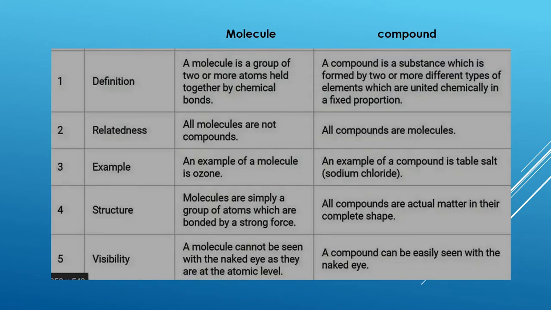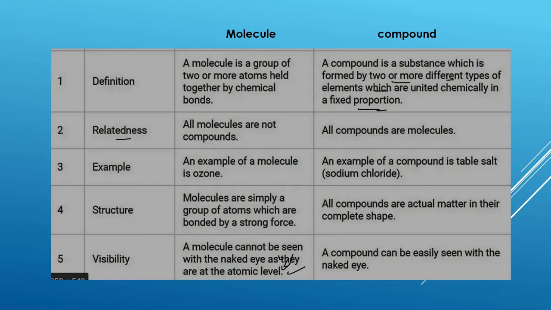So let's go back and discuss further what the difference is between molecules and compounds. Very important. First, the definition. As I told you, a molecule is a group of two or more atoms which are held together by chemical bonding. And what is a compound? A compound is also a combination where two or more different elements combine together in fixed proportions.